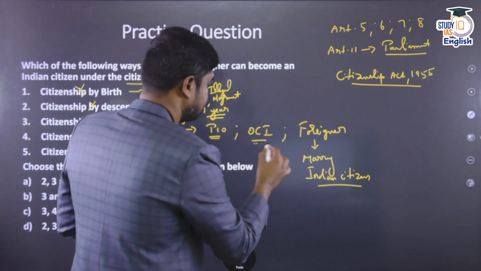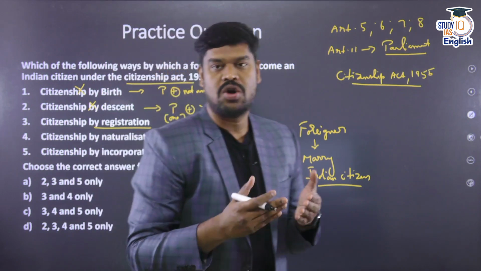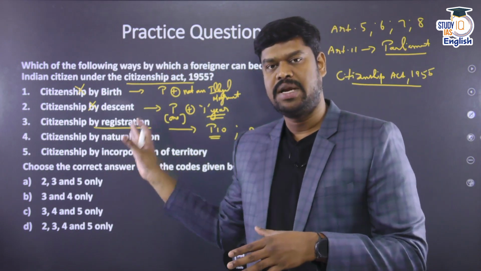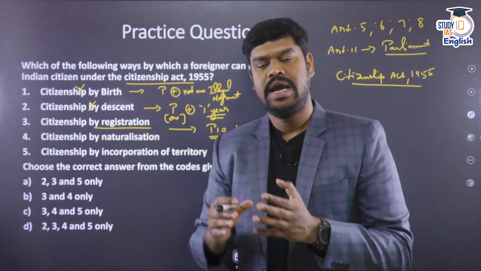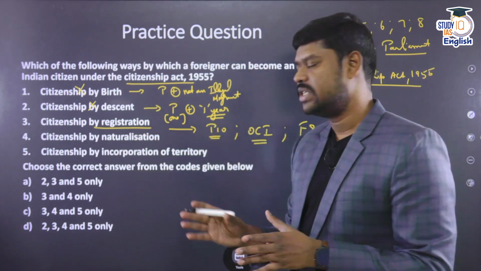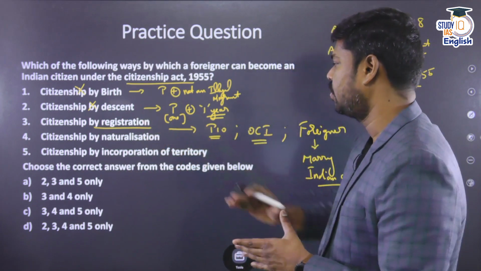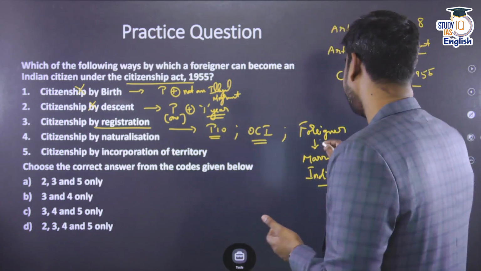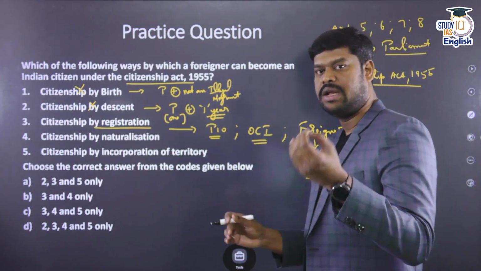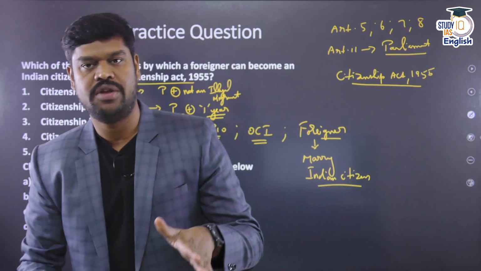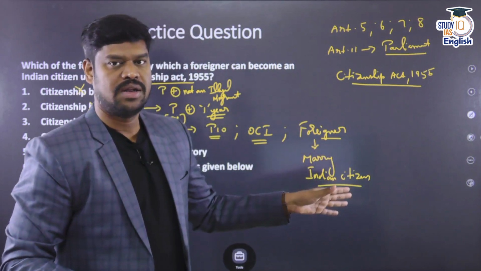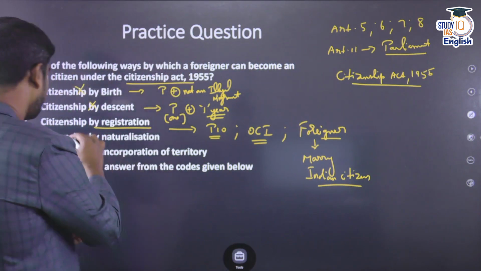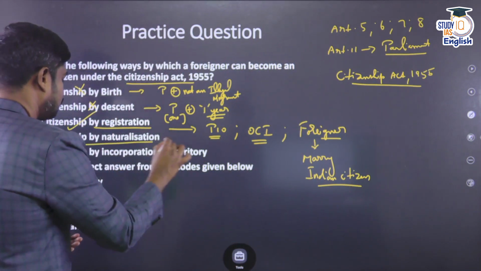And OCI cardholder status. A person of Indian origin or someone who was a citizen of India can become an OCI cardholder, and anyone having OCI cardholder status can also become an Indian citizen through the process of registration, although the conditions that they have to satisfy are a little different. And any foreigner, if that foreigner marries an Indian citizen, stays in India ordinarily for a period of 7 years, and is in that relationship of marriage, then he is also eligible to become an Indian citizen. So this is true. And citizenship by naturalization.